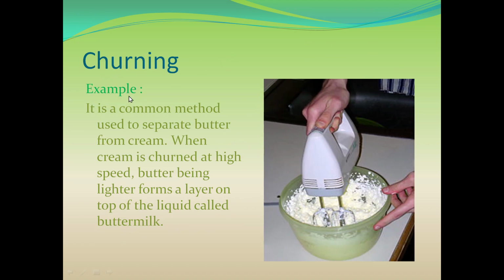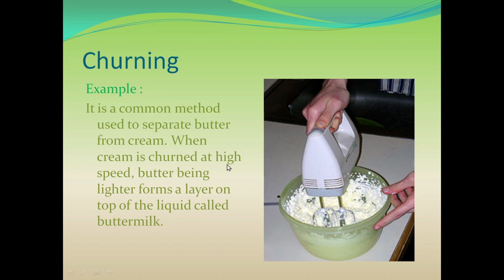Now let's take some examples of churning. It is a common method used to separate butter from cream. Here you can see this equipment, this churner, used to separate butter from buttermilk.